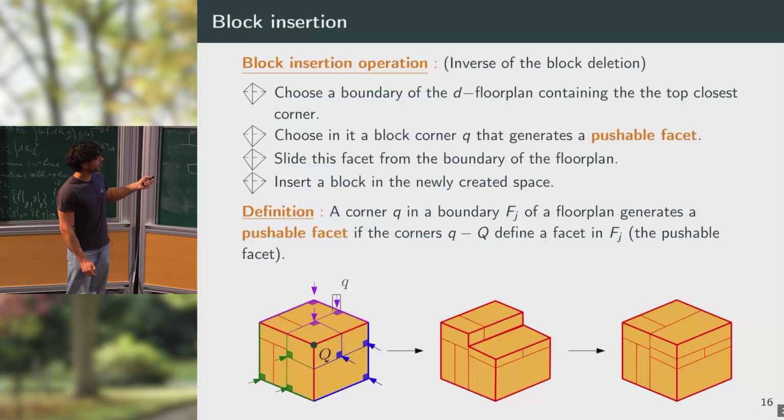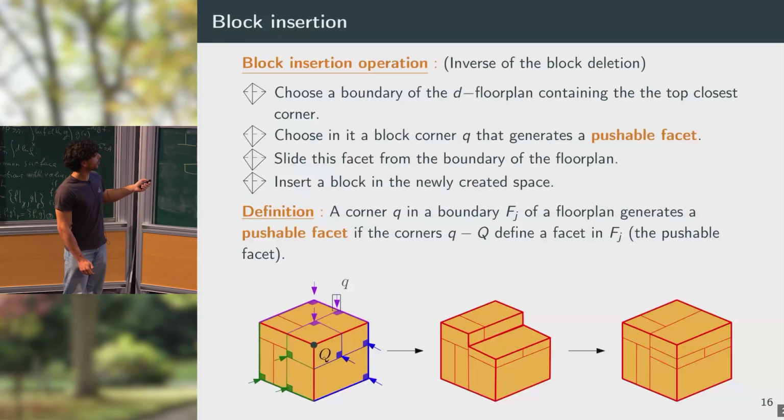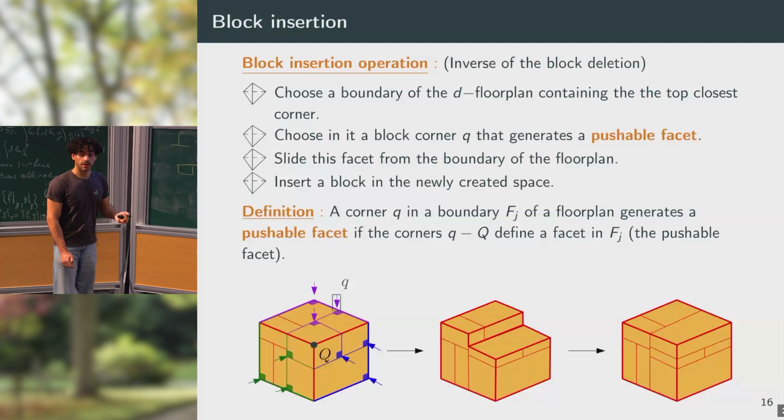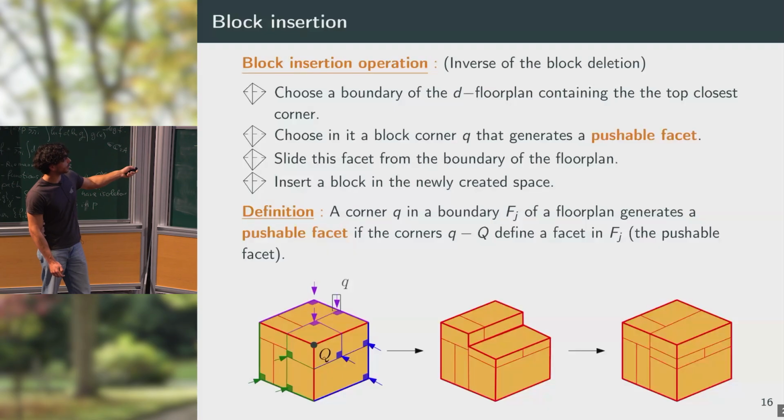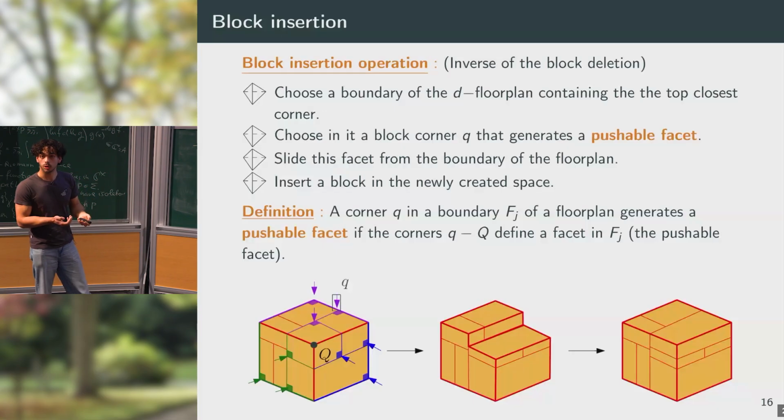A corner is pushable if it generates with the corner of the floor plan a pushable facet. This pushable facet is just a rectangle for which we have segments between the 2 corners, big Q and small q. So here, if I consider this pushable corner, for example, I can slide this facet to obtain an empty space in which I can insert a new block.